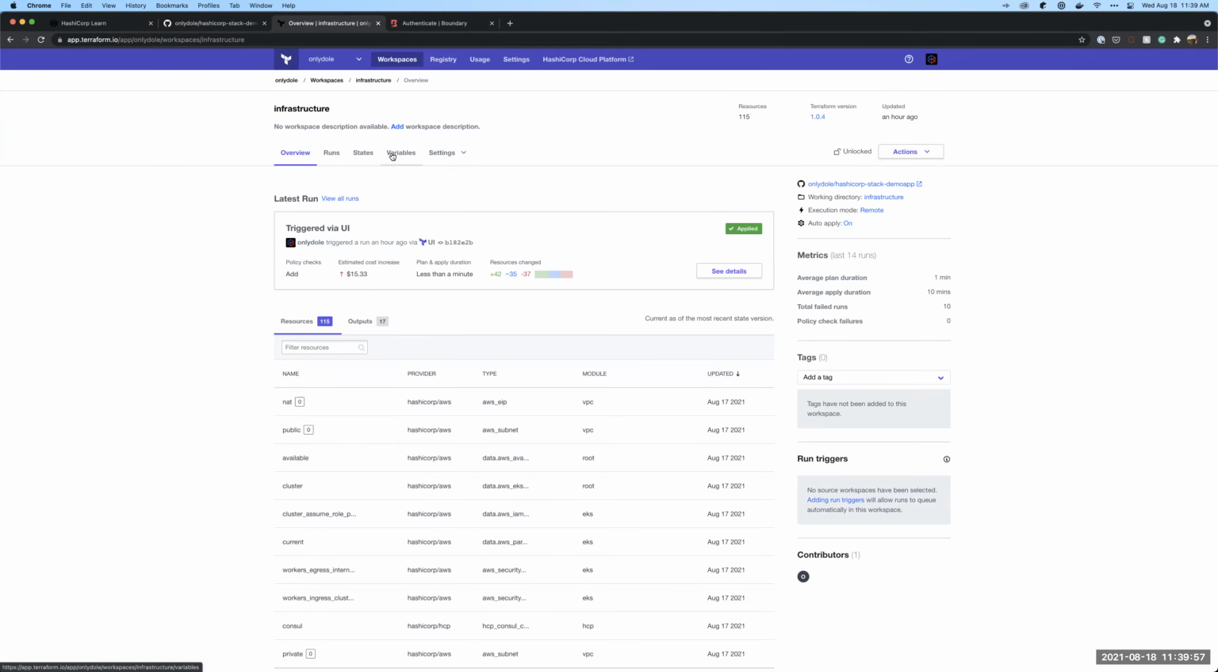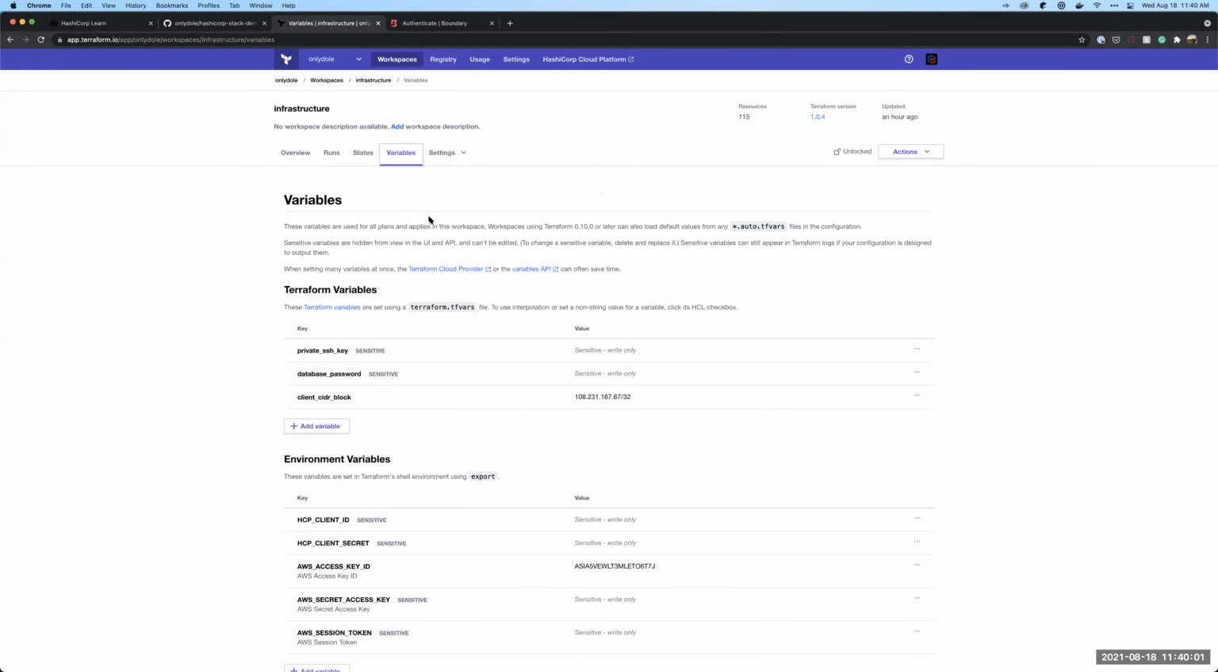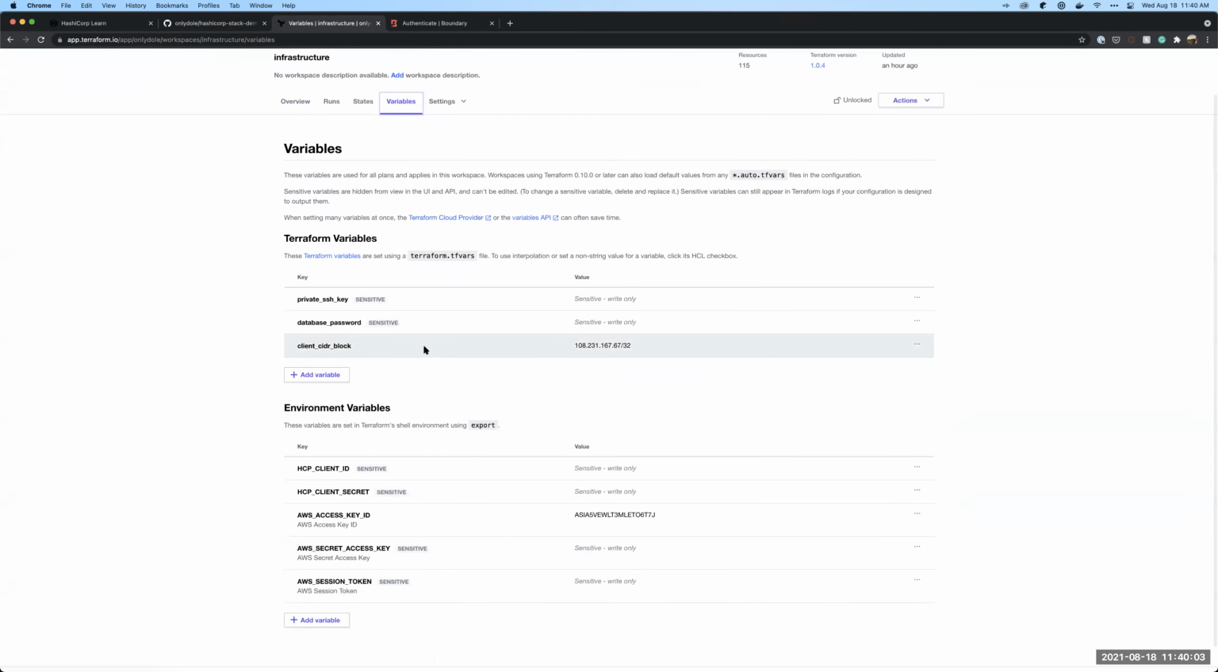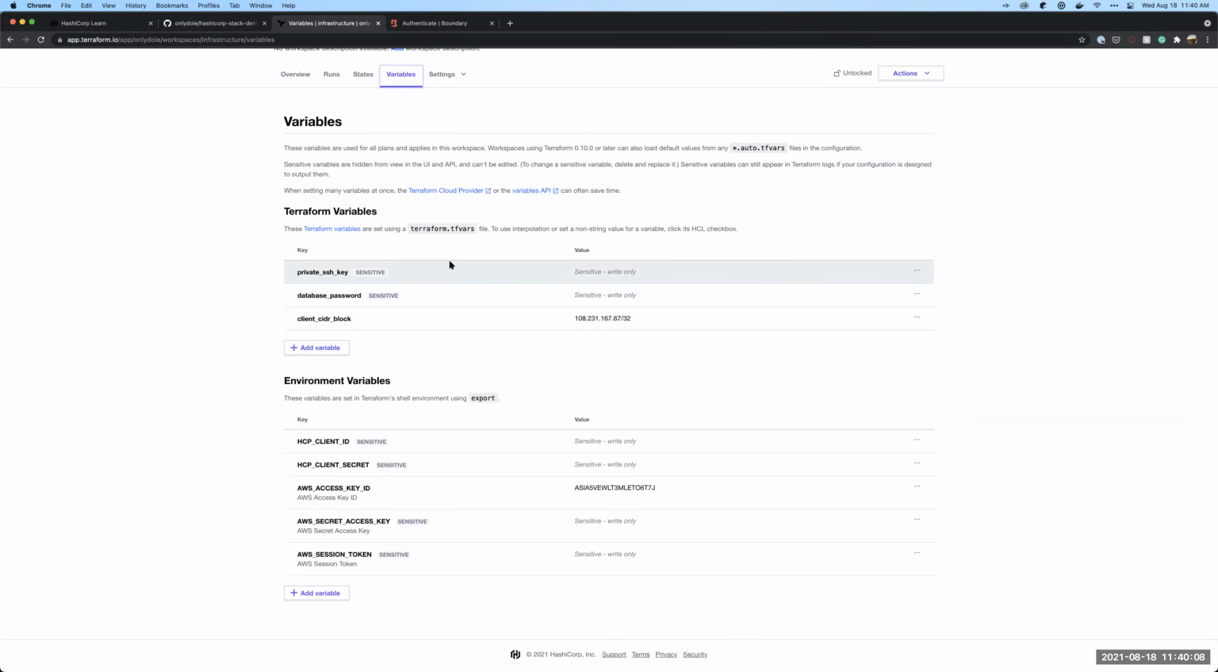So the first thing that we stand up is infrastructure. And again, that's our EKS nodes, our VPC cluster, things like that. There are some variables that we do want to set here when it comes to actually getting this infrastructure stood up. Boundary requires, or we're actually going to share out, we're going to be creating a key pair and creating a private SSH key rather than having Terraform generate that.